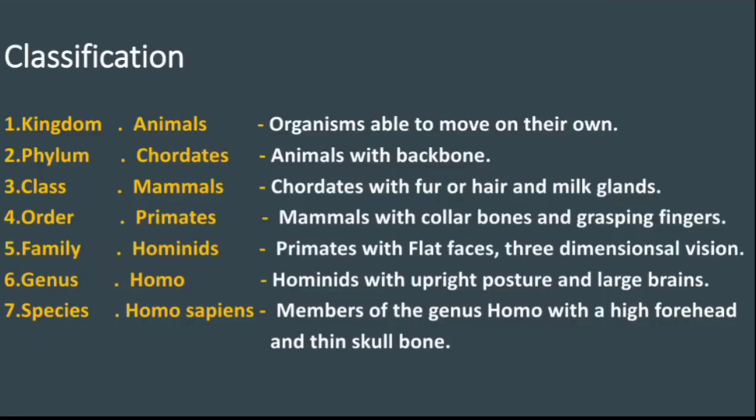Family, called Hominidae or Sciuridae, has a backbone, has long sharp front teeth, and has a bushy tail. Primates with flat faces, 3-dimensional vision. Genus, Homo, has a backbone, hominids with upright posture, and a large brain. Species, Homo sapiens, is a member of the genus Homo with a high forehead and a thin skull bone. It has brown fur on its back and white fur on its underpart, even though it has a bushy tail.